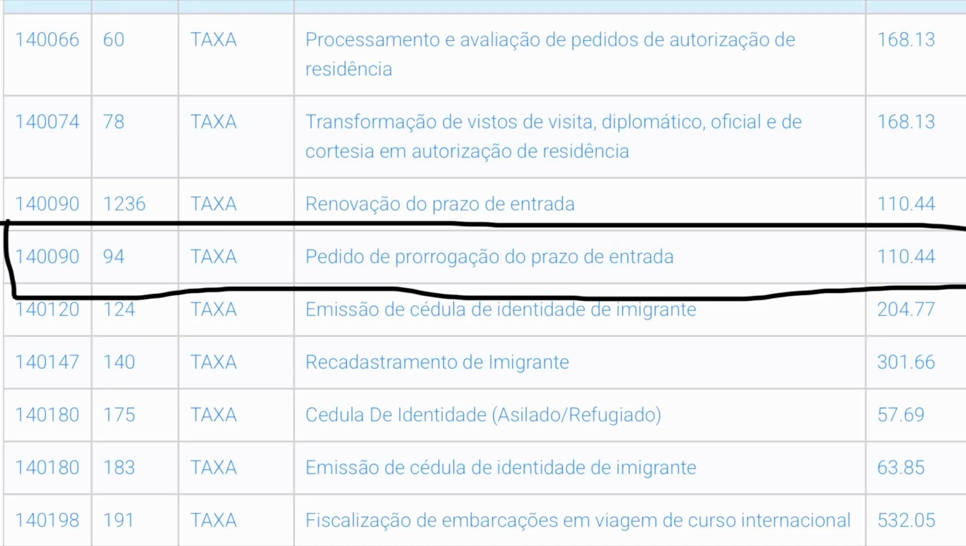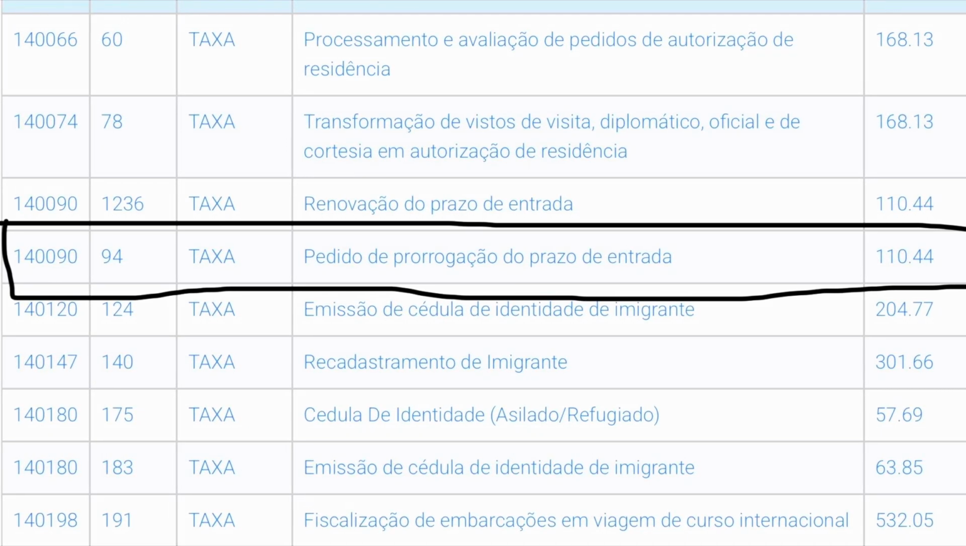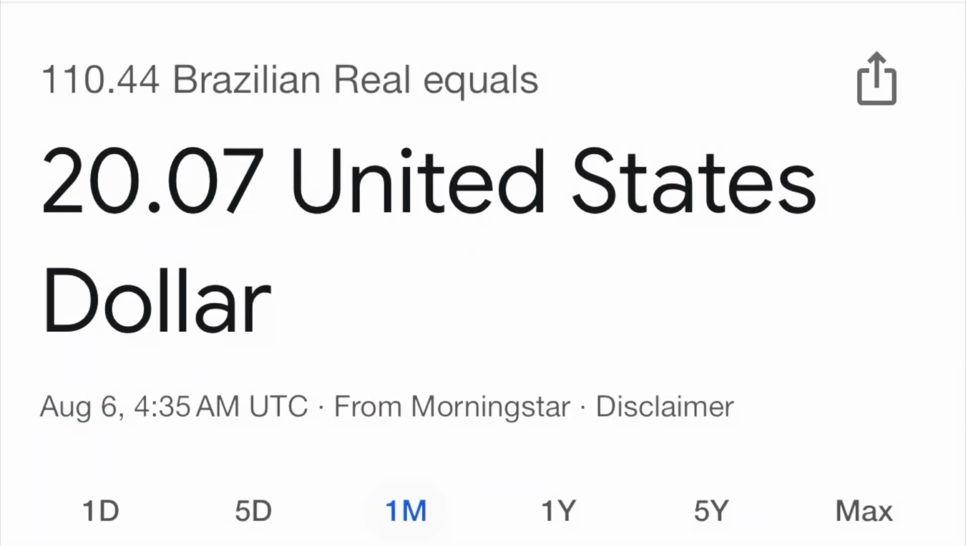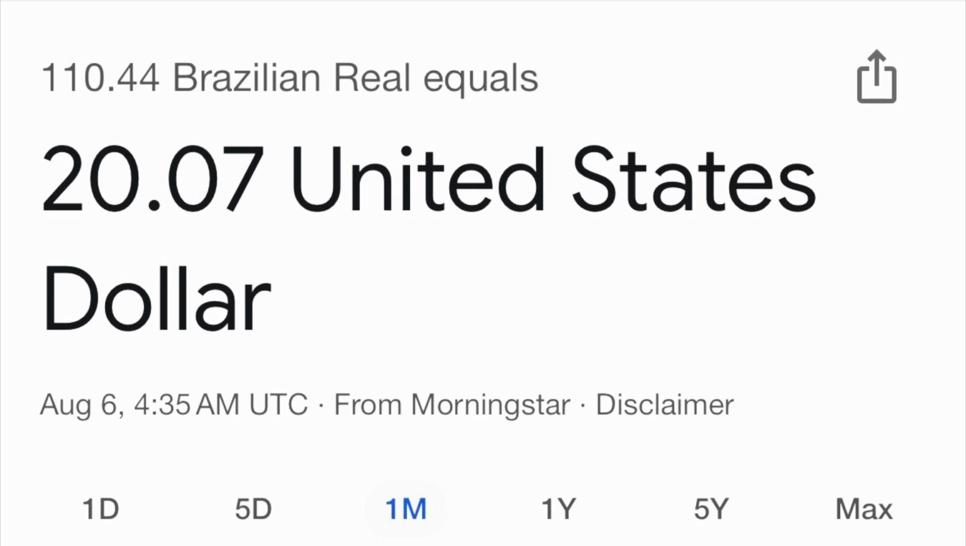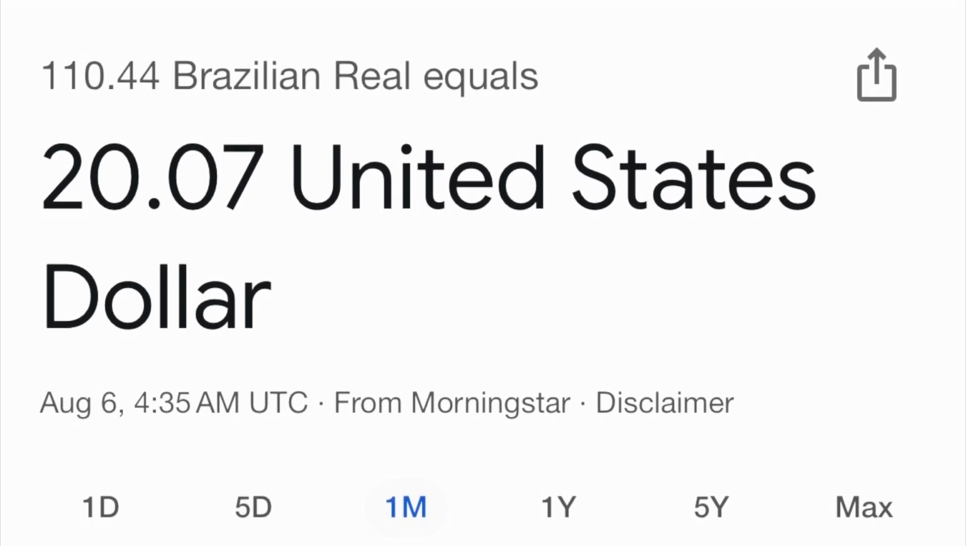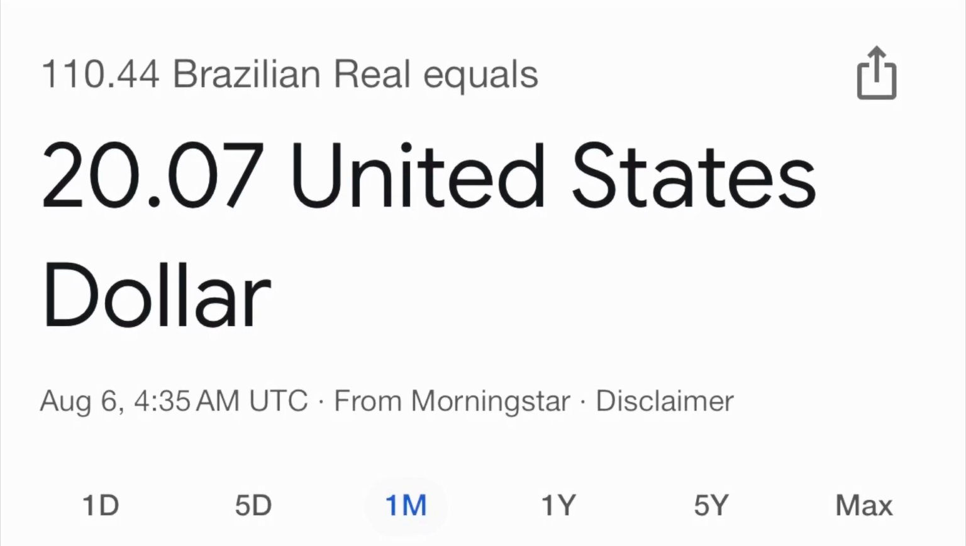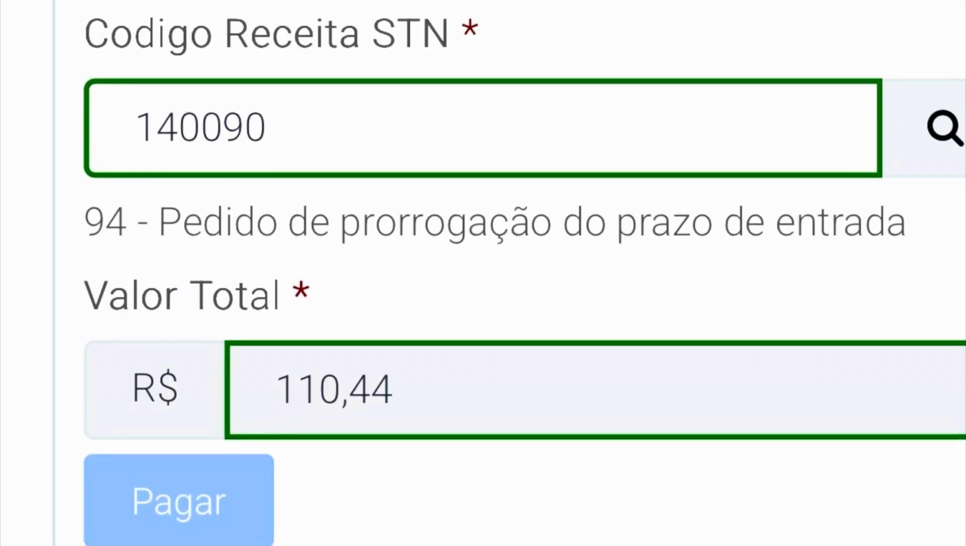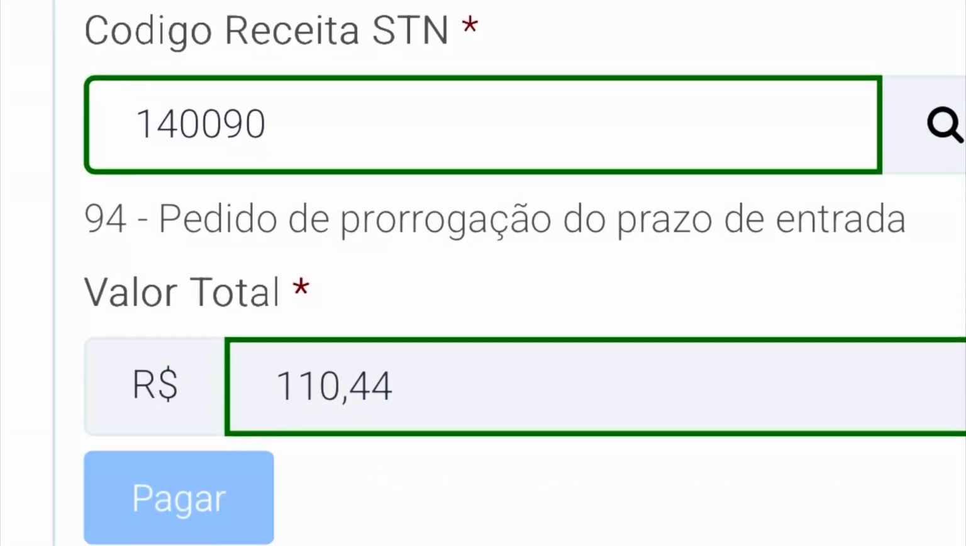That is what you need to select to extend your stay. And next to it, you're going to see 110.44. That is the cost in reais. 110.44 reais is the cost at the time of recording of extending your stay in Brazil by an extra 90 days. So now you're going to press the pagar button, which means pay, and then 3 options will appear: